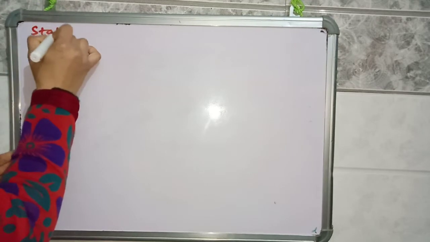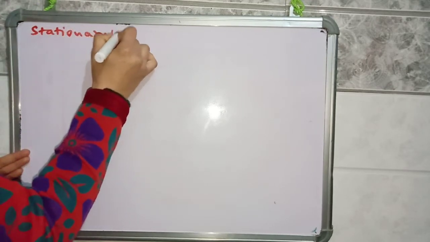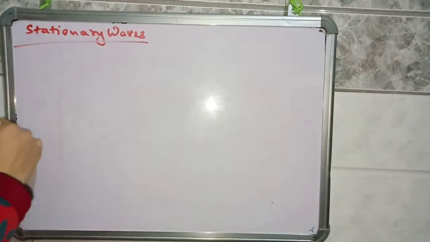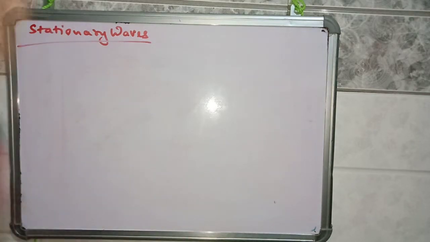Now let us discuss stationary waves. Stationary waves are formed with the superposition of two waves, the incident wave and the reflected wave. What is superposition? Superposition is addition. So the incident wave will add on with the reflected wave and stationary waves are formed. Why are they known as stationary waves? Because they are not going in the x direction or minus x direction. They are not going in any direction. The particles just oscillate at their position.